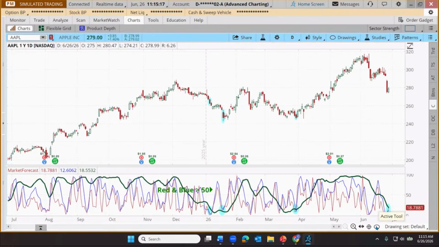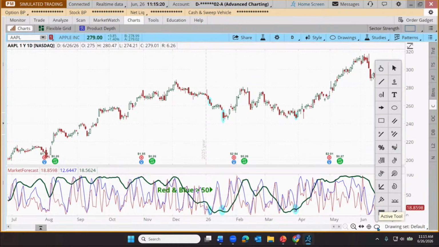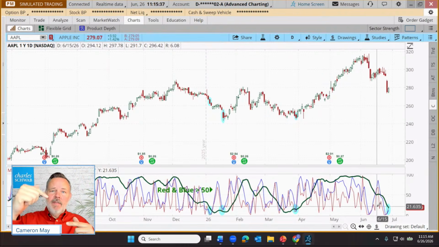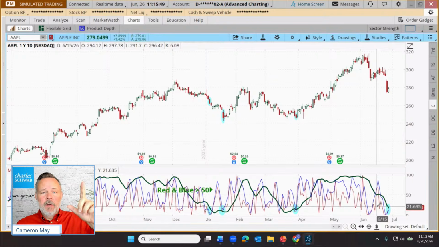So I'm going to draw in. This is not a modification to the tool. I don't really do this except when I'm teaching this tool. But I'm going to add a line at the 20 level, because for stochastic traders, commonly they'll identify a value dipping below 20 as what we might call an oversold condition, or it's also known as the lower reversal zone, because there's an expectation that the indicator might reverse from those lows and go up, and maybe price will too.